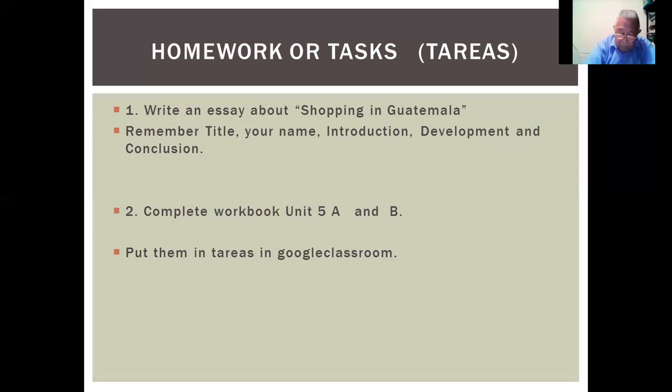Complete workbook unit 5, A and B, only A and B. You have to put that into what? Google Classroom, okay? Yes, tareas, we have to do that. You have to do the first 2 pages of unit 5, A and B. That's all you have to do. I am sure you have to work a lot. You're going to enjoy this, you see?